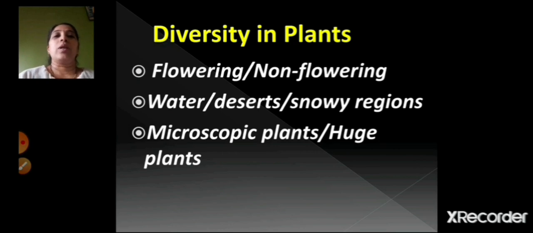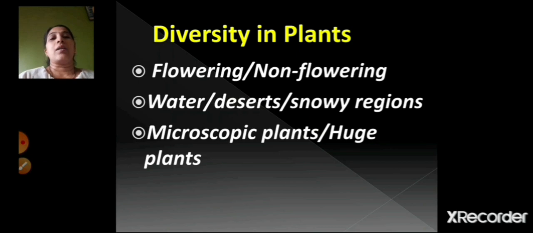There are flowering plants as well as non-flowering plants. Flowering plants are those which bear flowers, and non-flowering plants are those which do not bear flowers. Then there are some plants which grow in water, some which grow in deserts, and some which grow in the snowy regions.